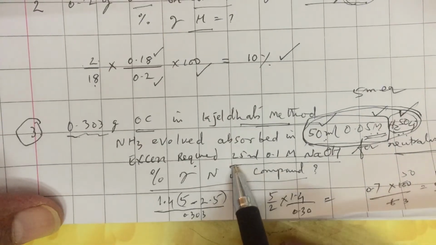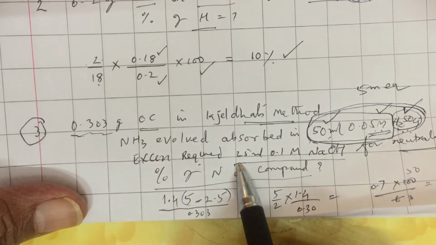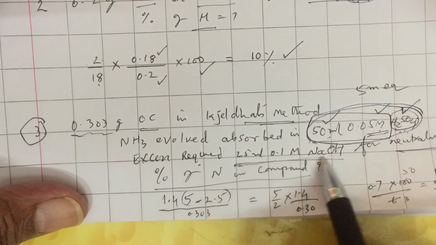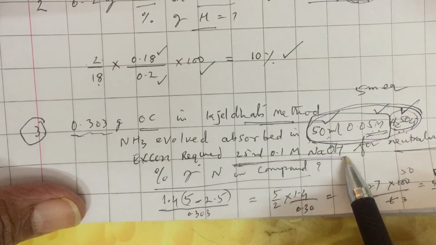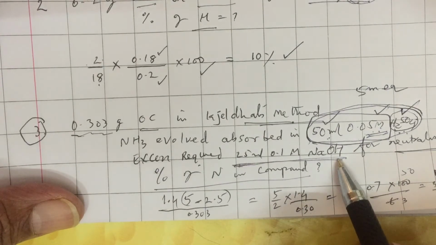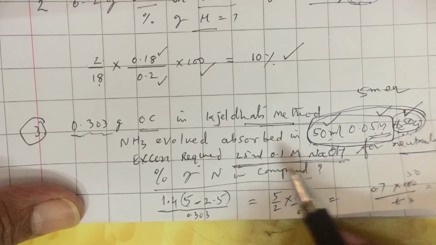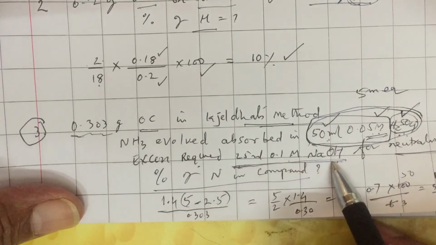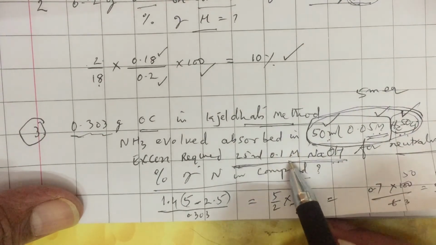Whatever acid got neutralized by ammonia got neutralized. Now excess acid left out required 25 ml of 0.1 molar NaOH for neutralization. For NaOH, n factor or acidity is equal to 1. So to convert molarity of NaOH into normality, simply multiply with 1.